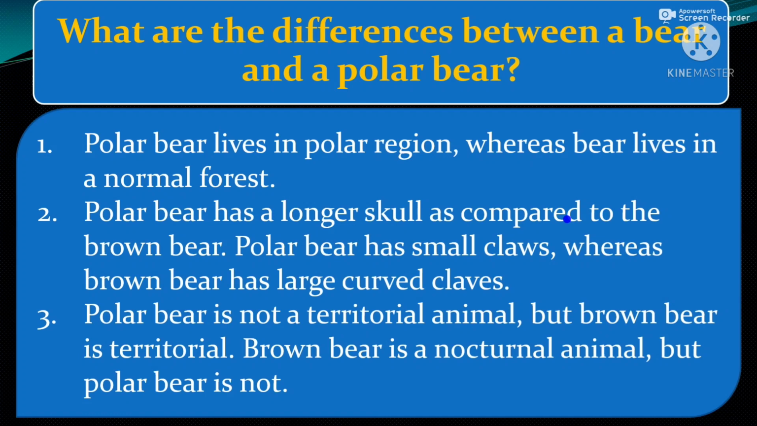Polar bear has small claws, whereas brown bear has large curved claws. Polar bear is not a territorial animal, but brown bear is territorial animal. Brown bear is a nocturnal animal. Nocturnal means those animals who wander in the night time. Okay, but polar bear is not a nocturnal animal.